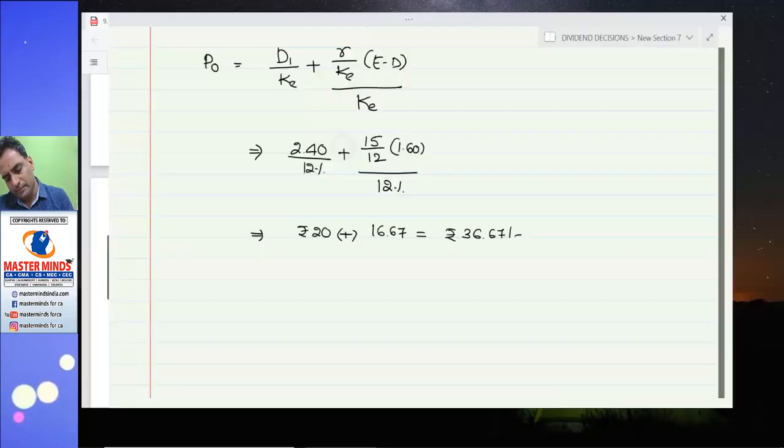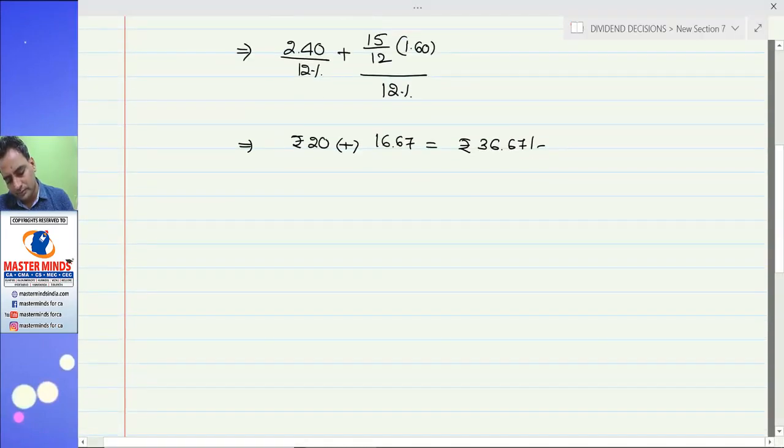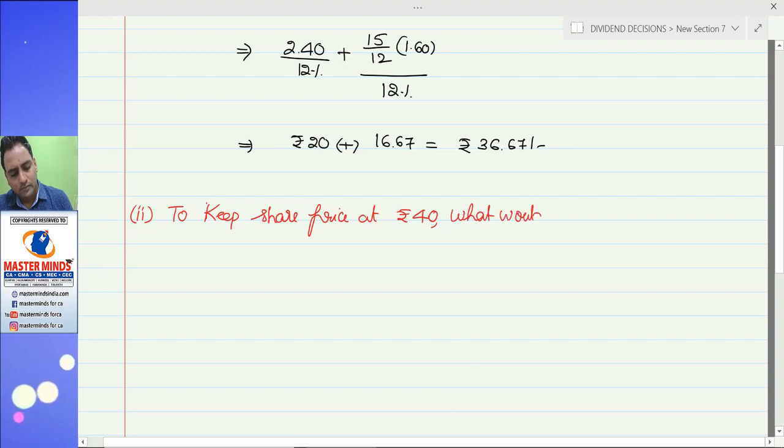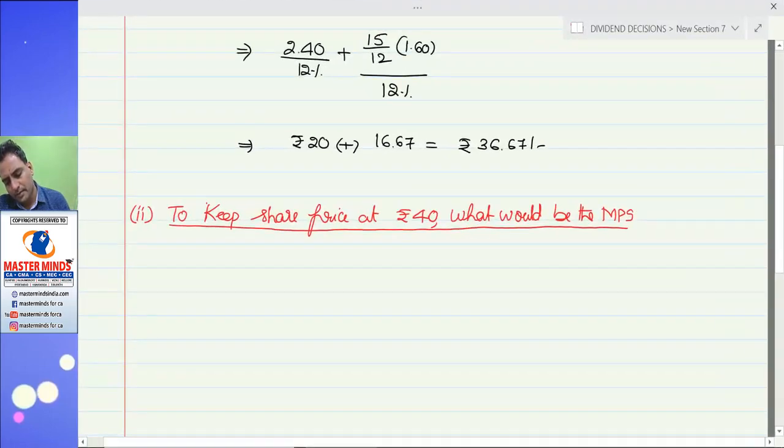Question number 2. To keep share price at 40, what would be the market price per share?